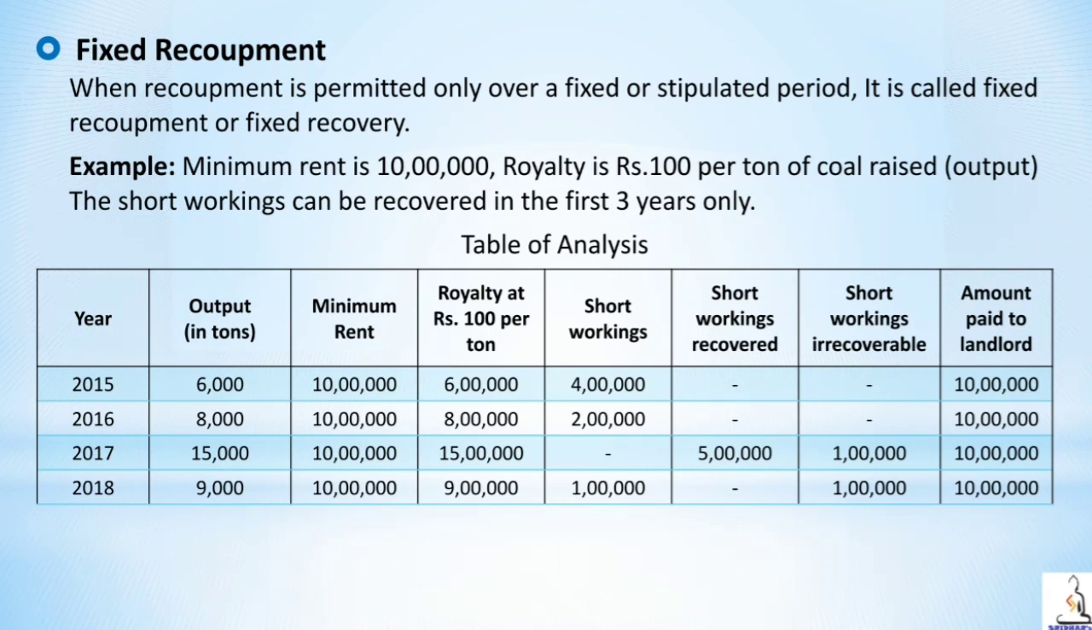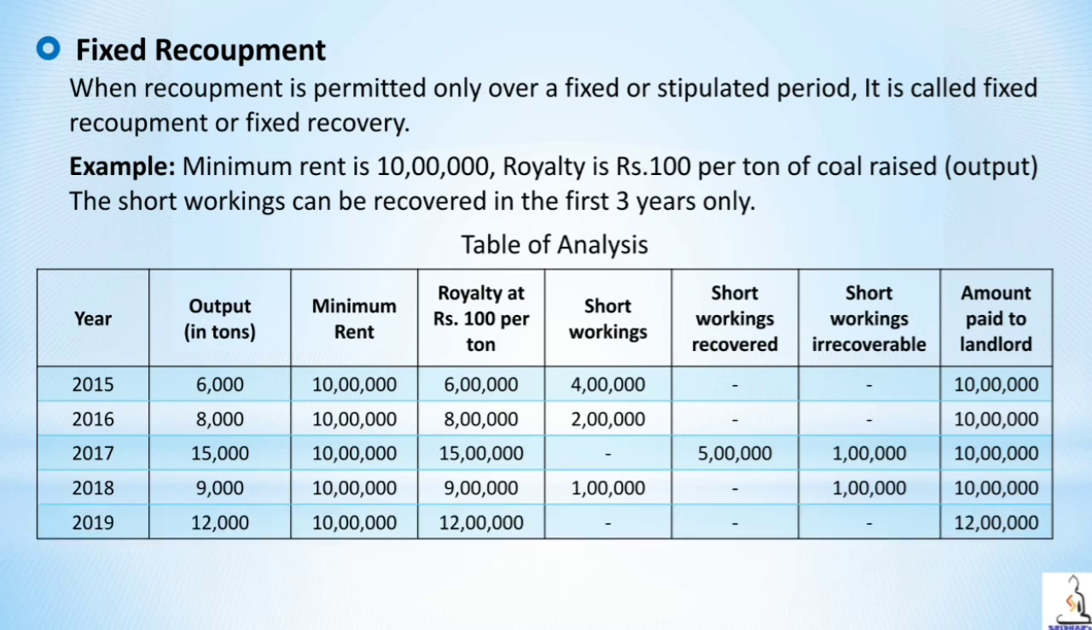So now this is very important. In this year there is short working of 1 lakh and that is irrecoverable. Why? Because in this case the short workings can be recovered in the first 3 years only. After that, if there is any short working, that cannot be recovered at all. So this kind of situation is called fixed recoupment. That means short working has to be recovered within a fixed time limit. So this is what is called fixed recoupment.